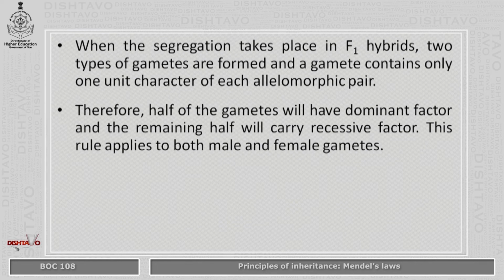Therefore, half of the gametes will have the dominant factor and the remaining half will carry the recessive factor. And this rule applies to both male and female gametes. You can see over here, a heterozygous plant or offspring will produce half dominant factor gametes and half recessive factor gametes.